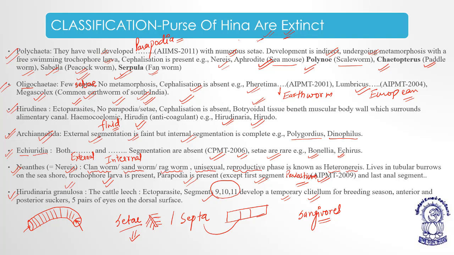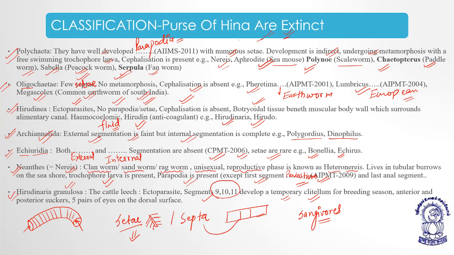So, these are the important points which you have to note down when we study the phylum Annelida. Especially this part was the classification. The mnemonic is the birds of Hina are extinct, means Polychaeta, Oligochaeta, Hirudinea, Archiannelida and Echiura. Polychaeta, multiple chaetae means multiple setae to walk, and they have well developed parapodia. The development is indirect, which undergoes metamorphosis to form trochophore larva. Cephalization means the head becomes distinct.